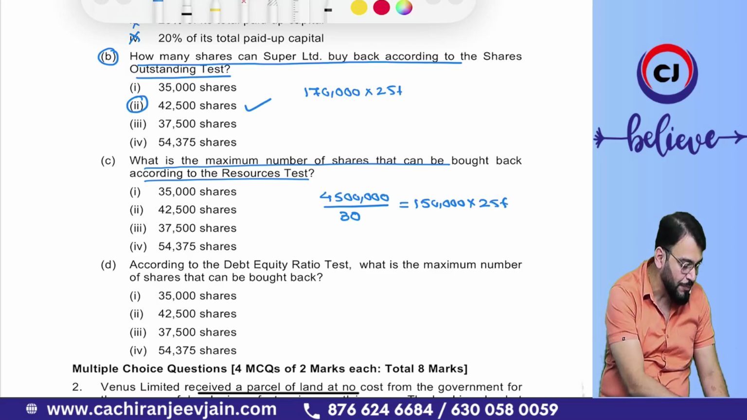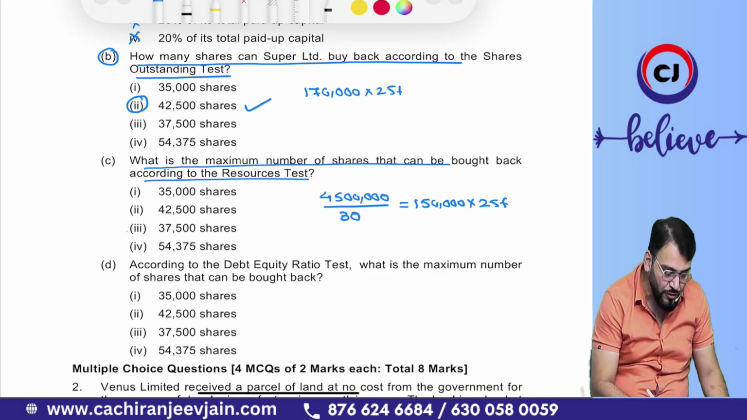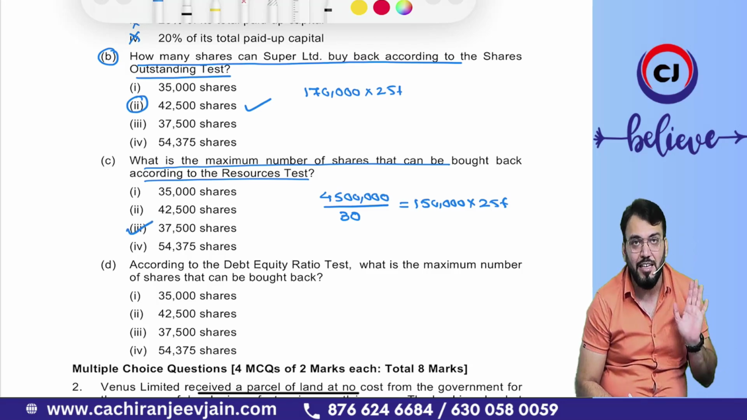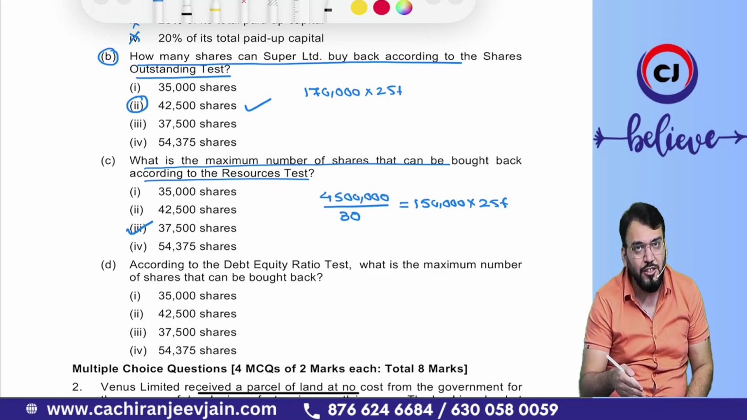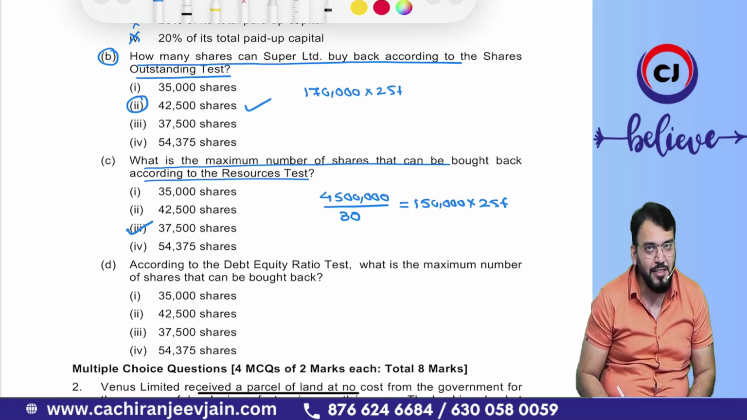So into 25%, the answer will be 37,500. Option number 3 is correct. That means first you can calculate 25% of the shareholders' fund, then divide by 30.